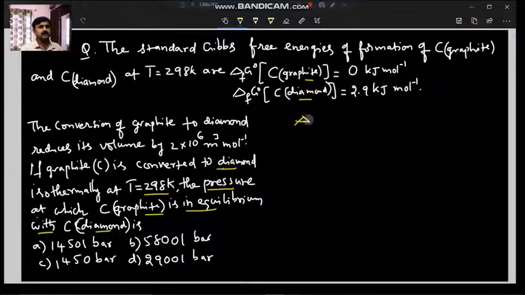Delta G will become equal to P delta V in this one, as the change in the Gibbs energy will become equal to P delta V. So what is the change in the Gibbs free energy? 2.9 minus 0, that is 2.9 only, 2.9 kilojoules per mole.